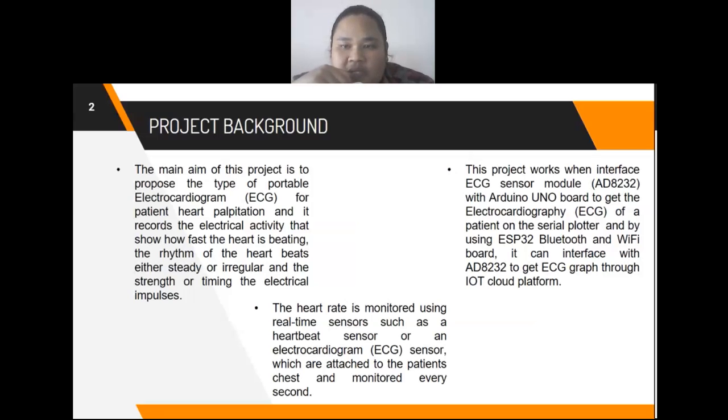This project works by interfacing the ECG sensor module AD8232 with an Arduino Uno board to get the electrocardiography (ECG) of a patient on the serial monitor. And by using the ESP32 Bluetooth and Wi-Fi board, it can interface with the AD8232 to get the ECG graph through an IoT cloud platform.